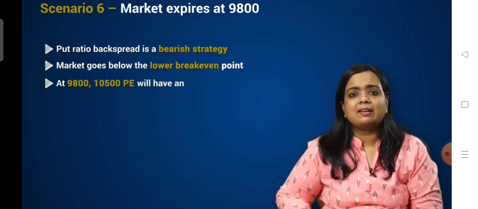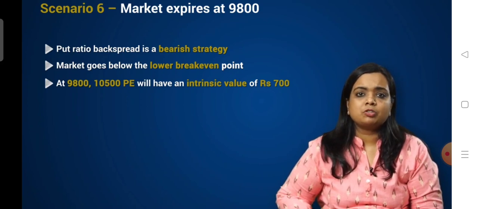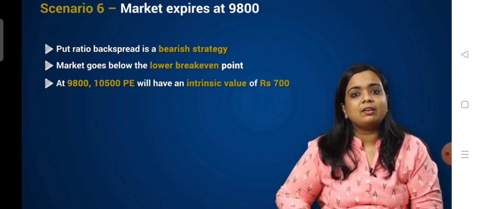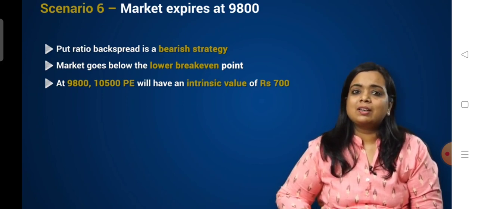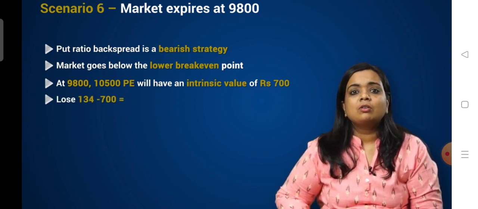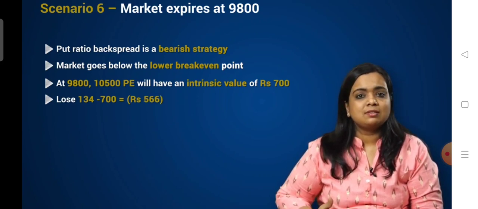So at 9,800, the 10,500 put option will have an intrinsic value of 700 and we are short at it. So it will give us a payoff of 566 rupees. That is a loss of 566.